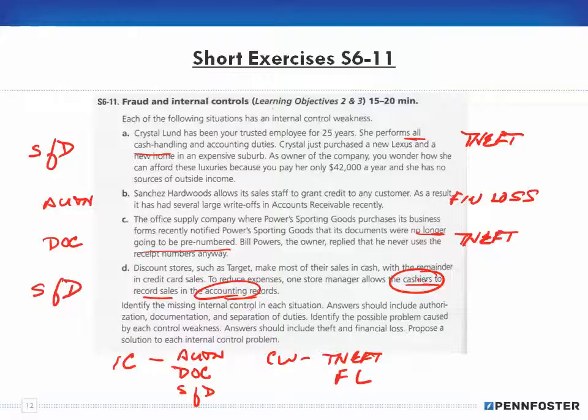All right, because if they take in the sale for $100 and they record it in the record for 80, they're just pocketing 20. There's no separation of duties. The cashier would make the sale, but the store manager should record the sale. Okay, so theft can occur, and the way to get around that is to make sure that more than one person handles the material. Okay. All right, so that's it for number 11, and I will see you in the next video for number 12.